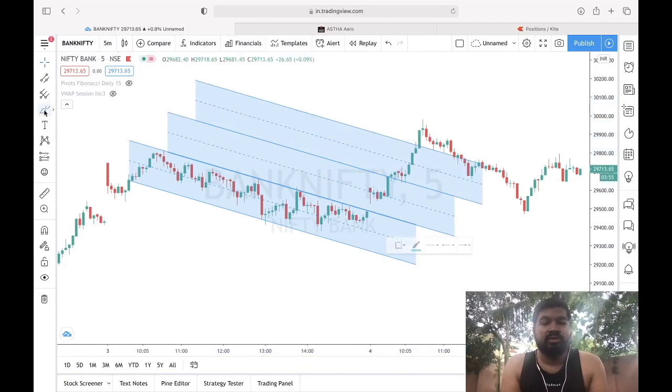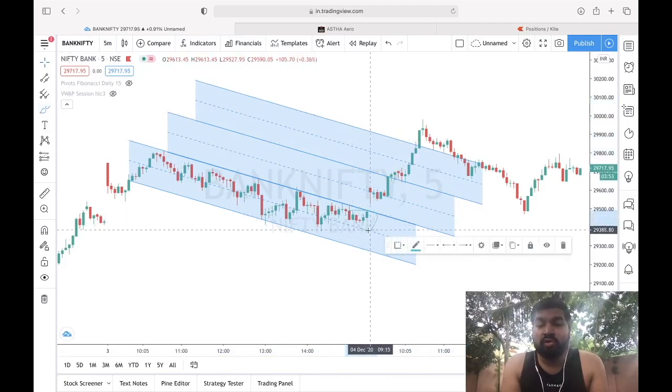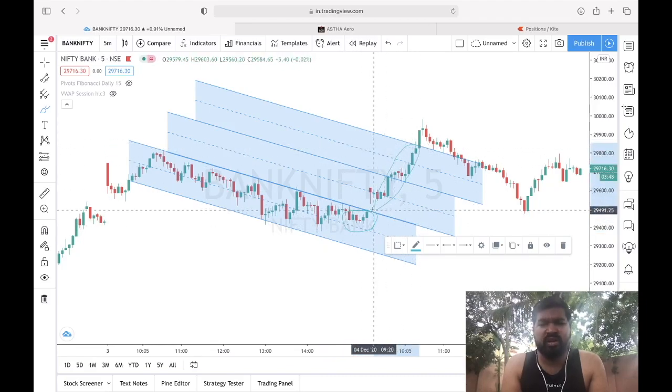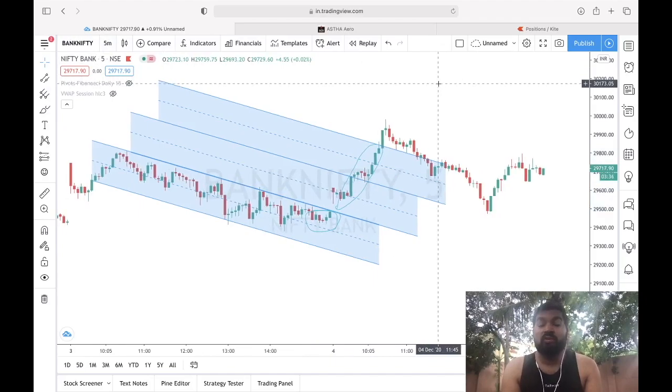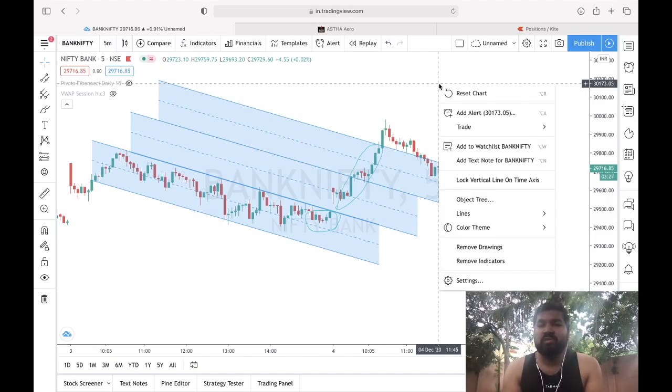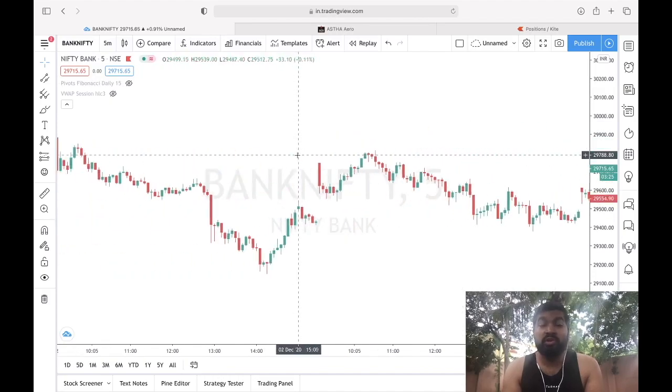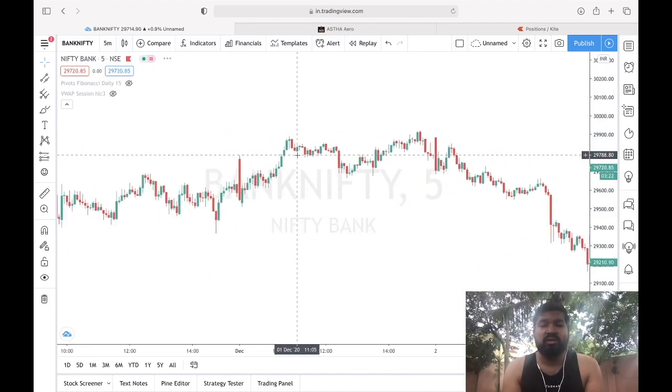Whenever we give a stop loss, we give a small stop loss, and when we book profit, we book a huge profit. So this is a very good pattern. Basically, this is one of my favorite patterns. I love this pattern a lot because of the risk reward. We can see 1:4 risk reward in this pattern. Whenever I find such a good pattern, I definitely don't leave it. I trade it properly for 1:4. So that was the analysis.